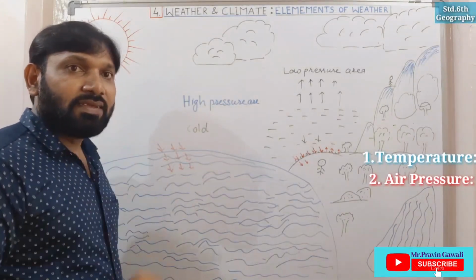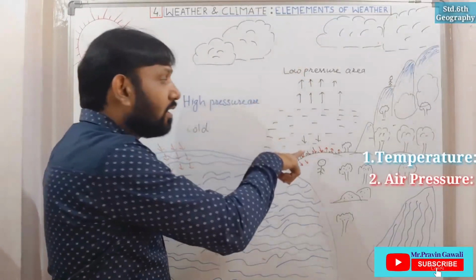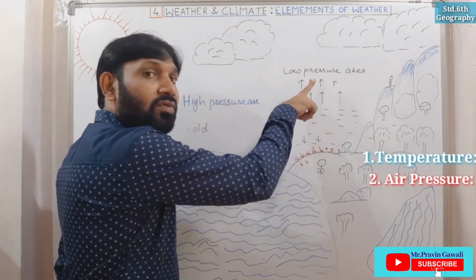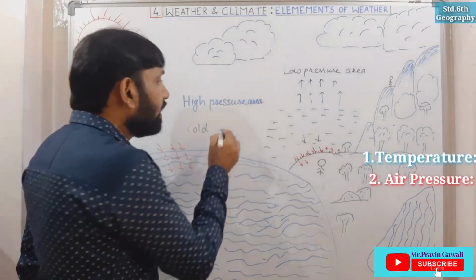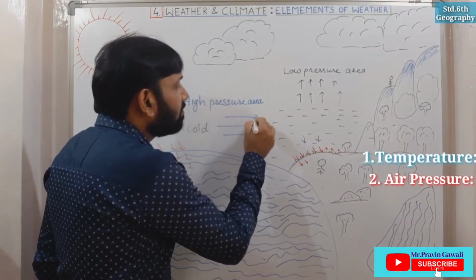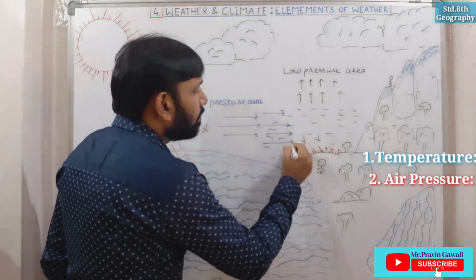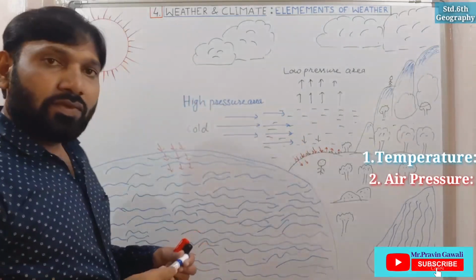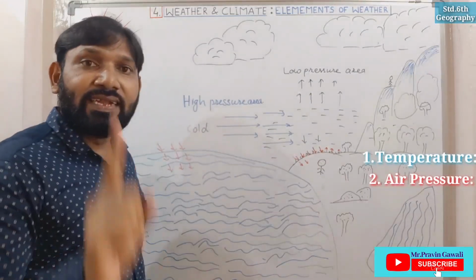Understood? Just now I told you the warm air goes up. Then from the high pressure area, wind blows towards the low pressure area in daytime.